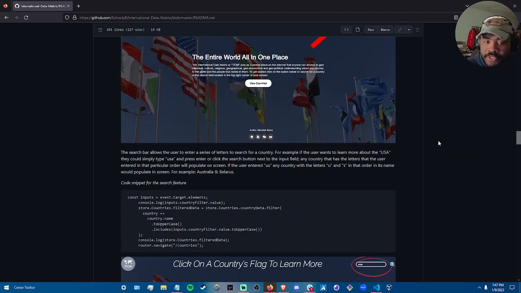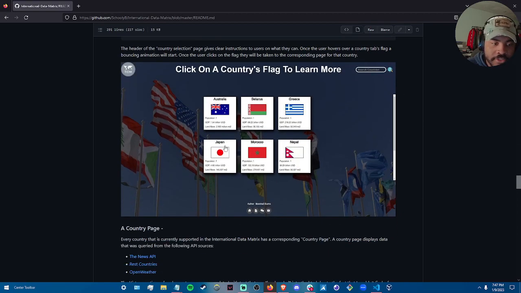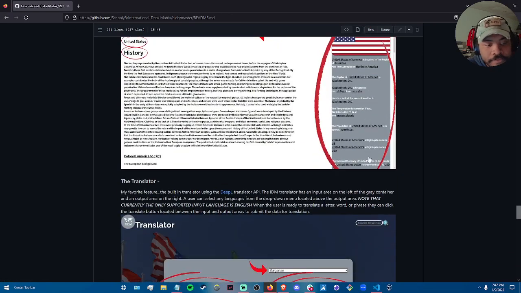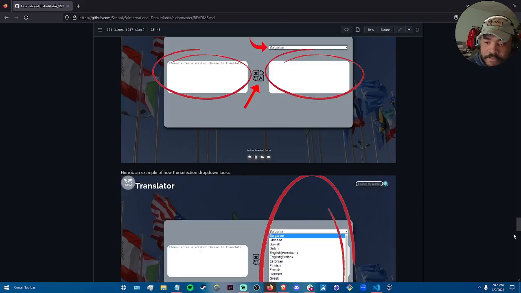There are some code snippets in here as well. So I went through, screenshot, and just explain how a lot of these pages work, APIs that I use on particular pages or views, and what kind of information displays on the page.